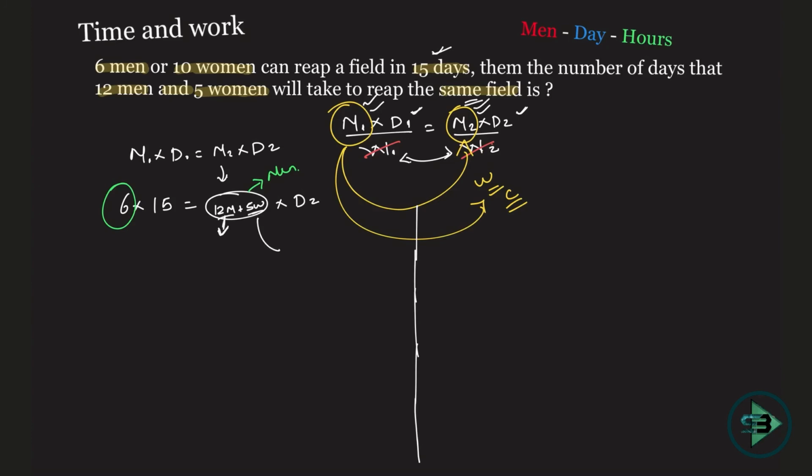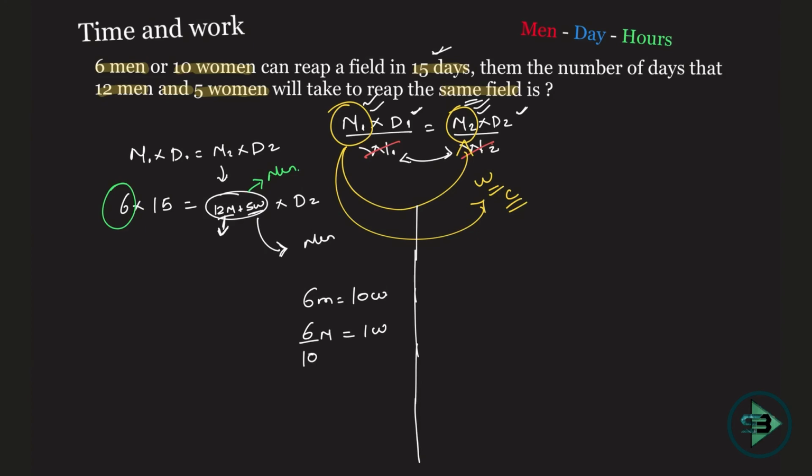Convert these 5 women to men, and that is when you will be able to get the answer only in terms of men. So let's compare. What do you know about men and women? 6 men is equal to 10 women. We already know that, right? So if 6 men is equal to 10 women, what is 1 woman equal to? 1 woman is equal to 6 by 10 men. Quite simple.